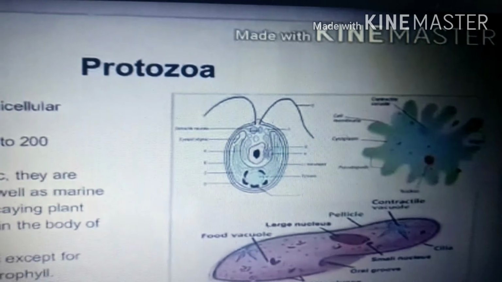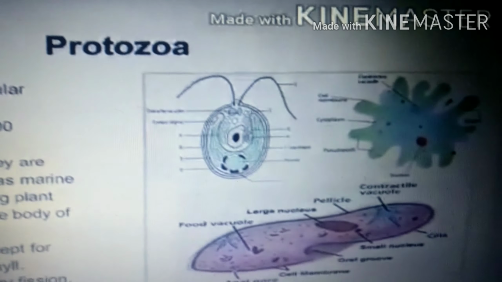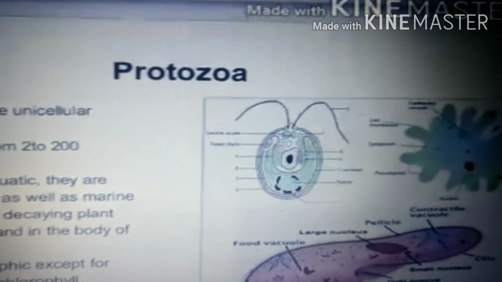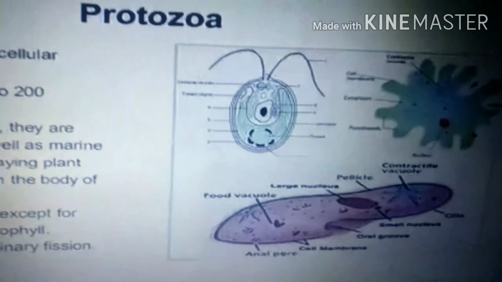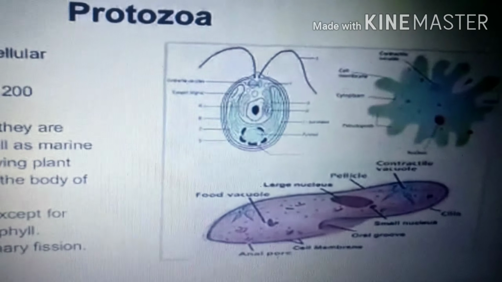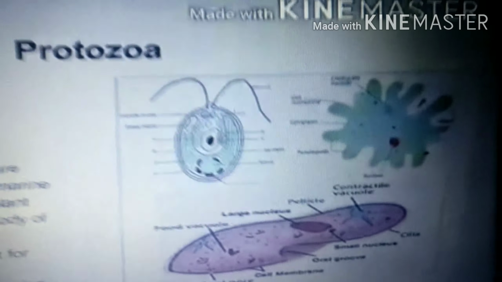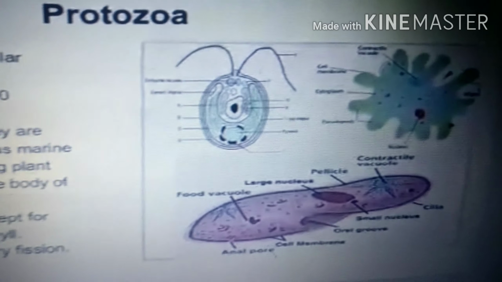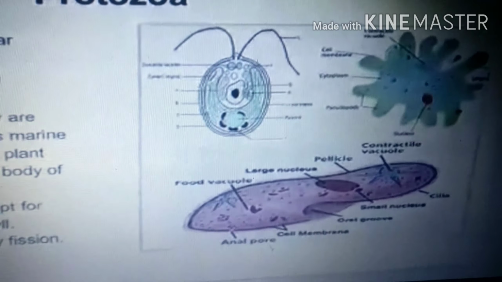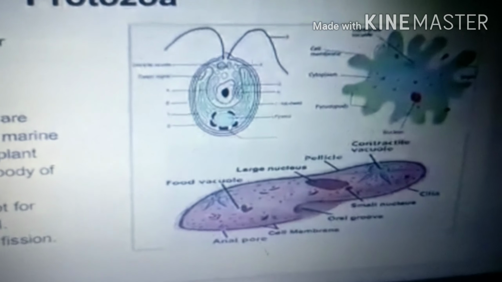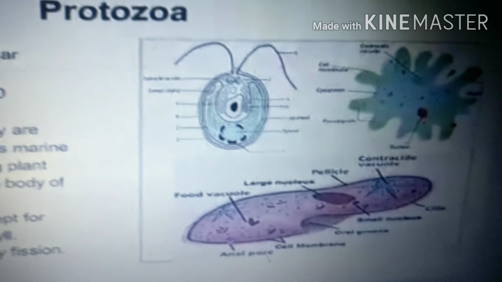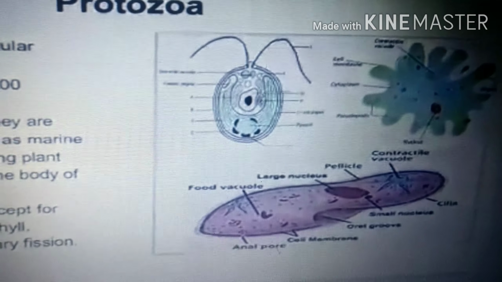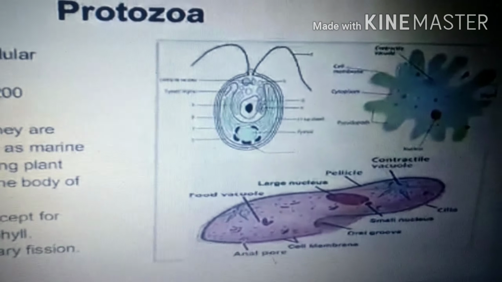Next we will be studying protozoa. As we talk about the size range, what is the size of these protozoa? They will be 2 to 200 microns. They are mostly unicellular microorganisms, meaning they contain a single cell only. These are mostly aquatic. They are found in fresh water as well as marine water, in the soil, on decaying plants, as well as animal waste, and even in the bodies of other organisms.